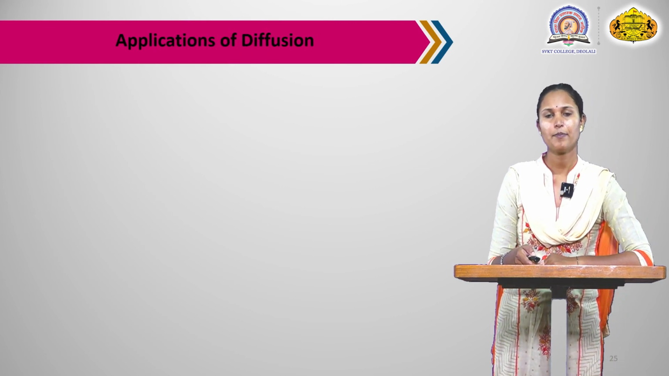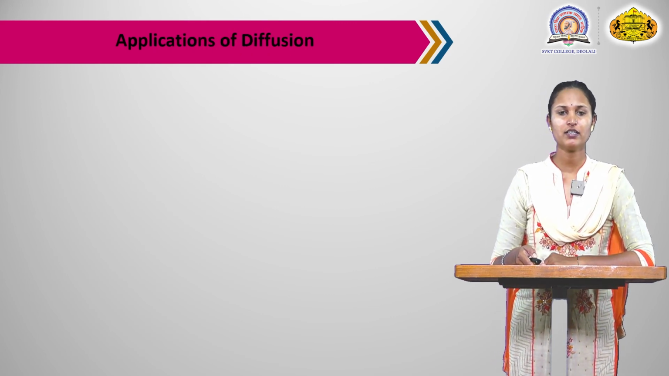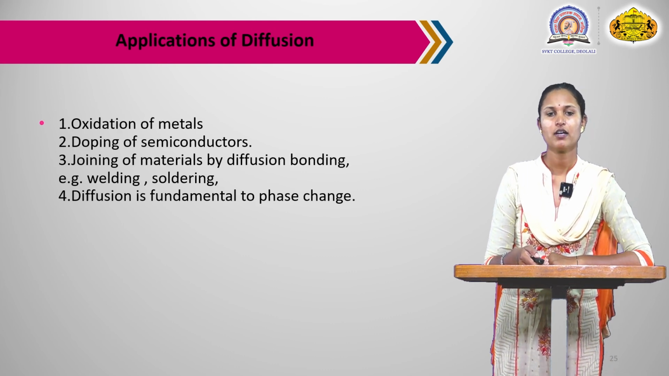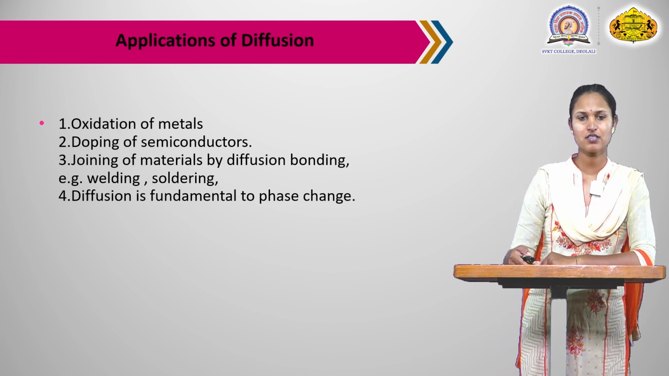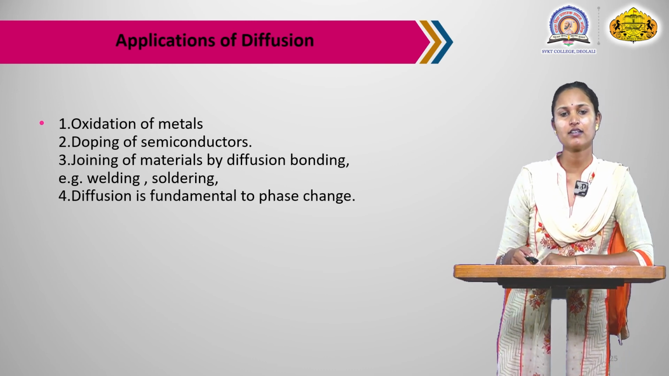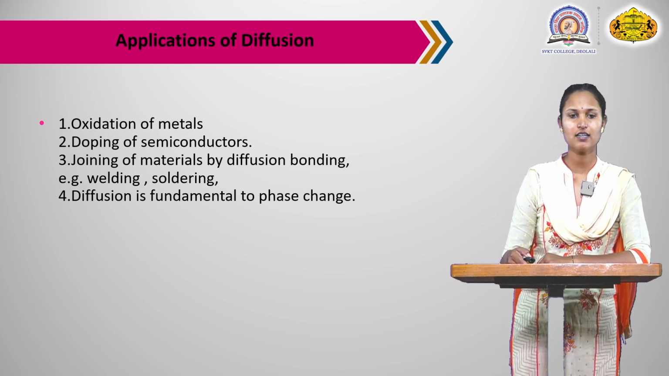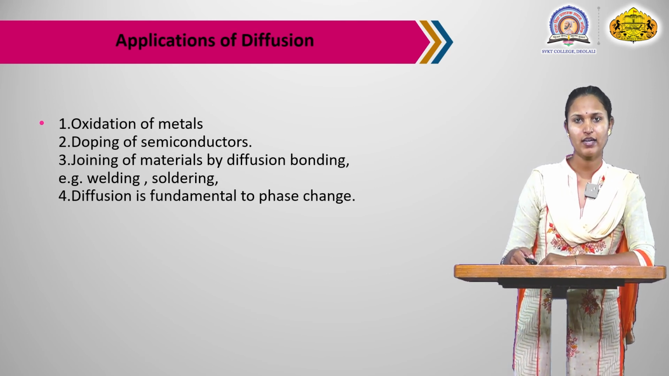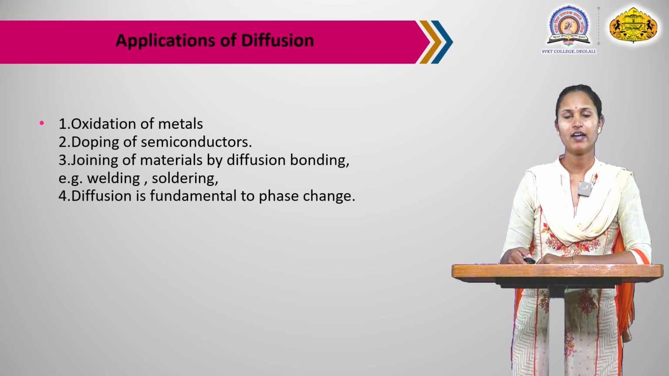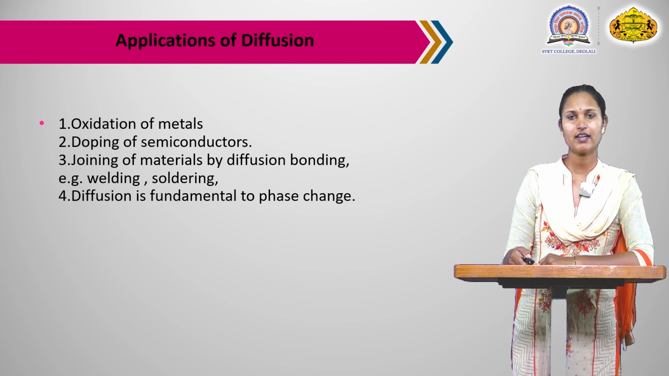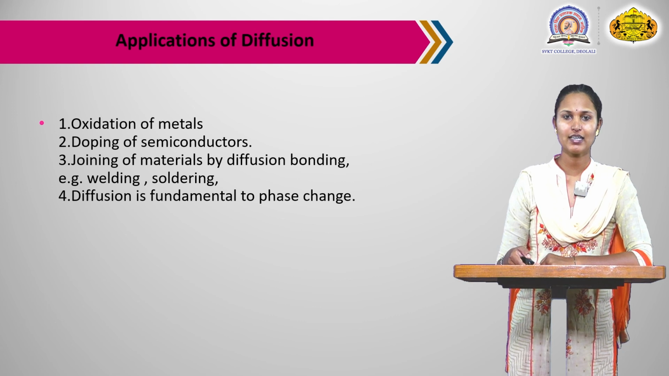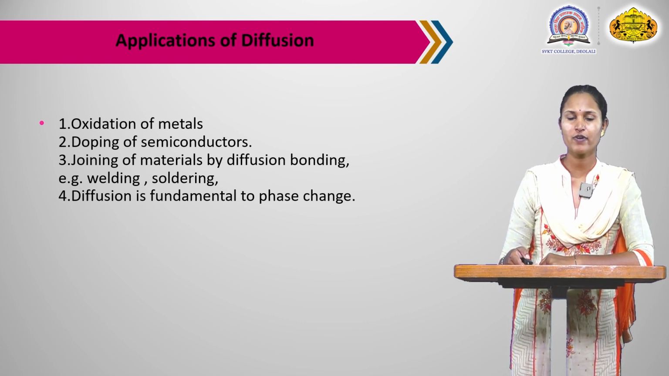Next are the applications of diffusion. The first application is the oxidation of metals. The second application is the doping of semiconductor materials. Third is the joining of materials by diffusion bonding, for example welding and soldering. You know welding and soldering. And the fourth application: diffusion is fundamental to phase change.